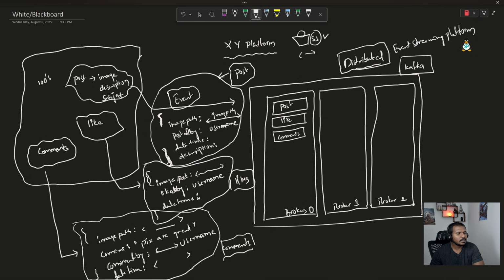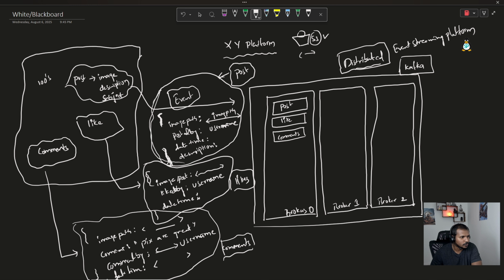Now what are the generators of all these messages? This particular mobile application is generating all the data for us. But if you think deeply, within the mobile application there are several features. When you go to some social media platform, you will have an option to post an image. Whenever you add an image and write a description, once you click post, in the back end there is some process which is going to send that information. In this scenario, we have three processes: one is the posting pictures process, the second is the liking pictures process, and the third is the comments process. All these processes are called producers.